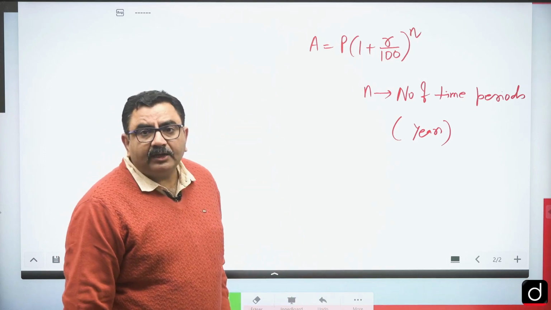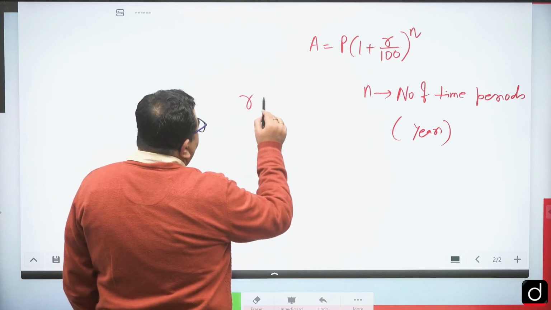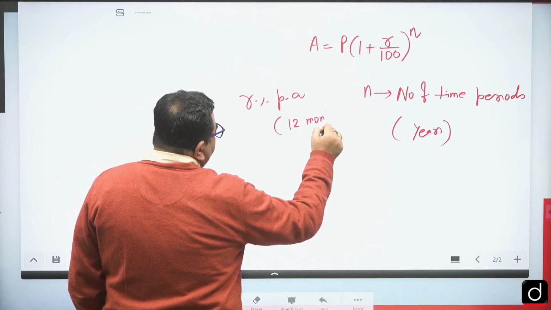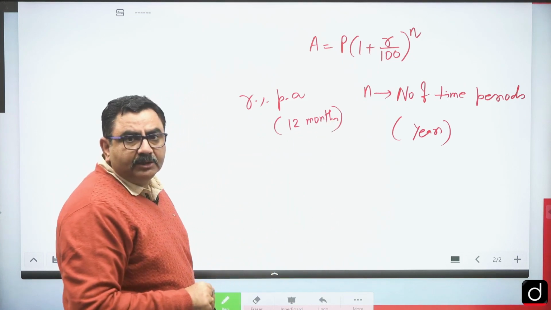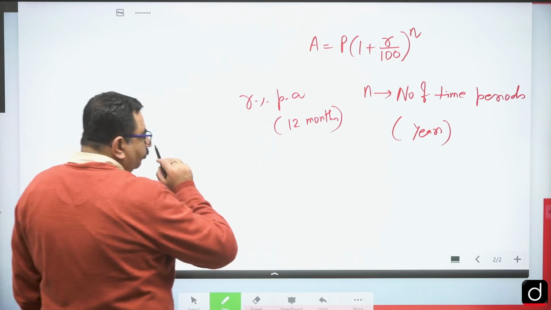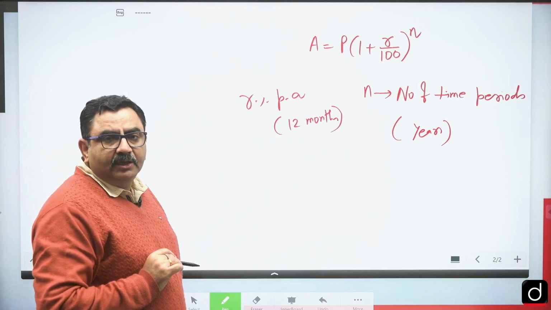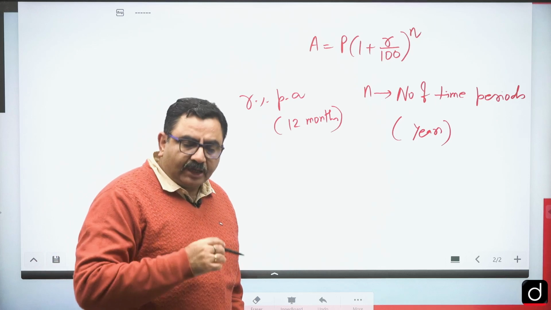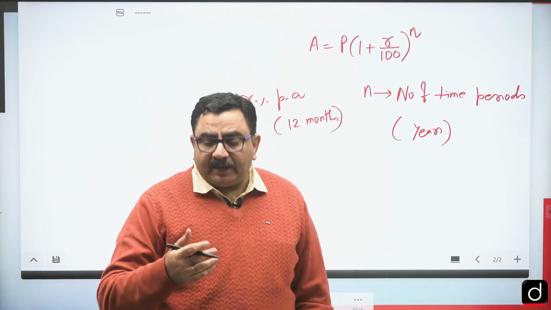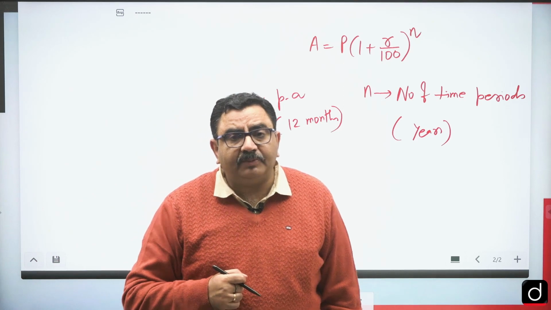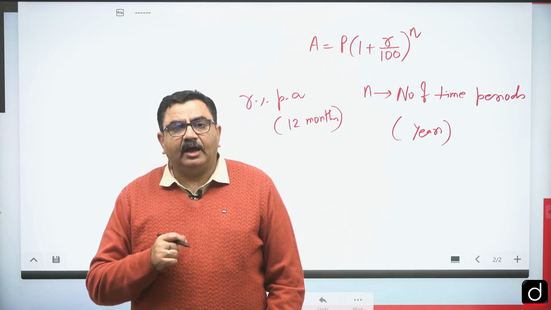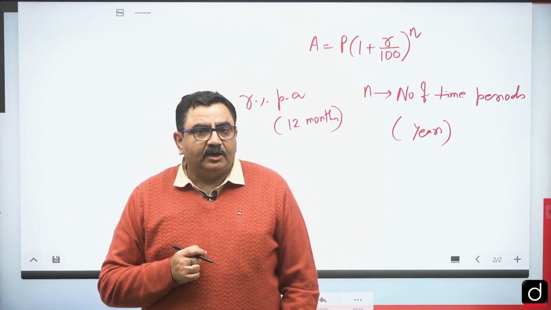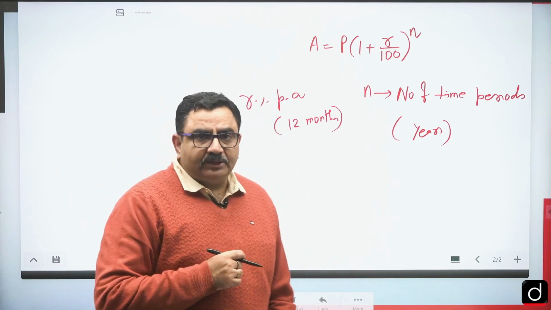And then second is R. R percent per annum. Per annum means for 12 months. So if for a total of 12 months I deposit the money, then I will get R% on every 100 rupees. Suppose I deposit 100 rupees in the bank and the rate of interest is 10% per annum. At the end of the year, I'll get 10% of 100, that is 10 rupees extra on the 100 rupees. I'll get 110 rupees.